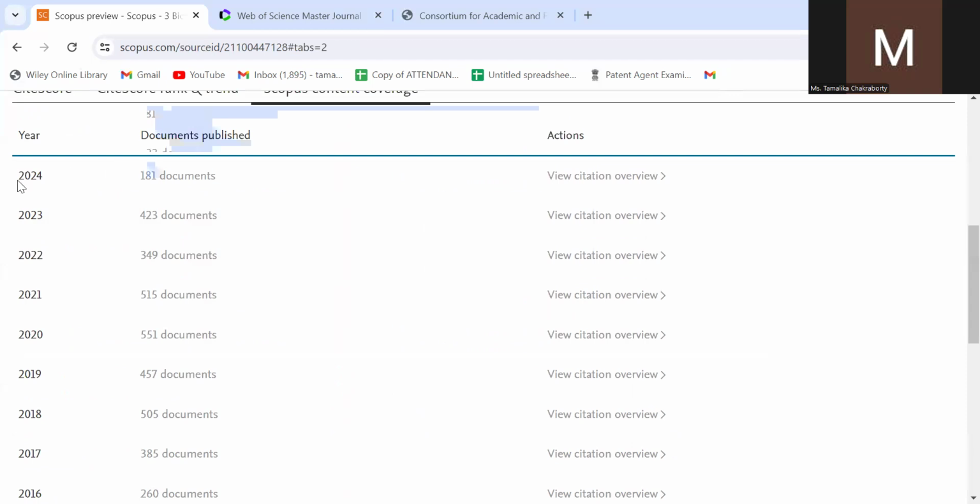You get to see that for 2024, it is only 181 documents. It's reduced.